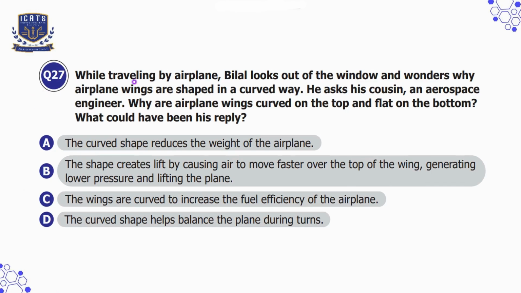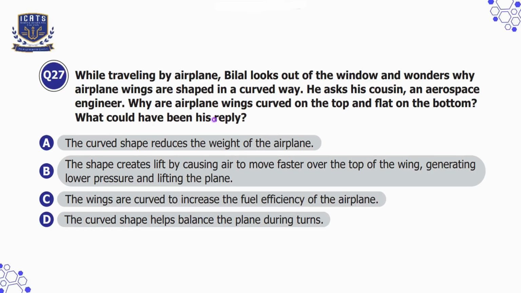Question number 27. While traveling by airplane, Bilal looks out of a window and wonders why airplane wings are shaped in a curved way. He asks his cousin, an aerospace engineer, why are airplane wings curved on the top and flat on the bottom? What could have been his reply?